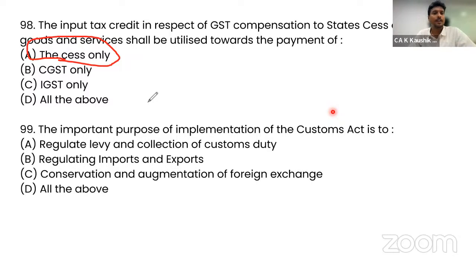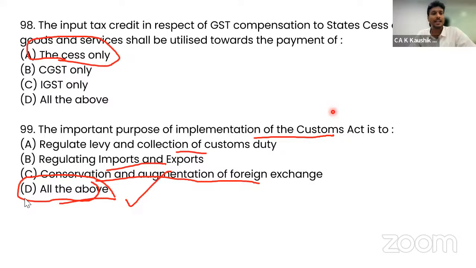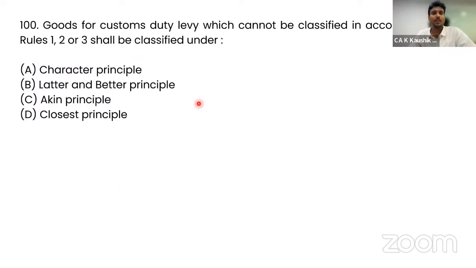The important purpose of implementation of the Customs Act is to regulate levy and collection of customs duty, regulating imports and exports, conservation and augmentation of foreign exchange, all of the above. So all of the above is the objective. That is correct. Question number 99. All of the above. Last question, question number 100. Goods for customs duty levy which cannot be classified in accordance with rules 1, 2, 3 shall be classified under rule number 4, which is the akin principle, meaning similar principle. That is considered as rule number 4. Option C is the correct answer.